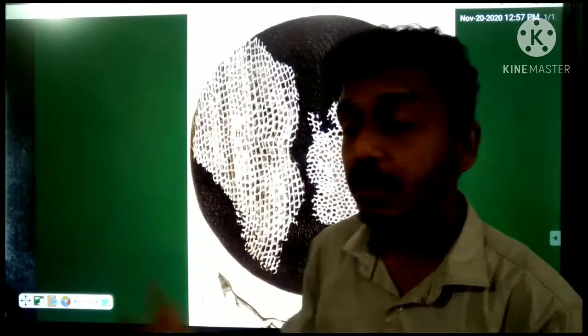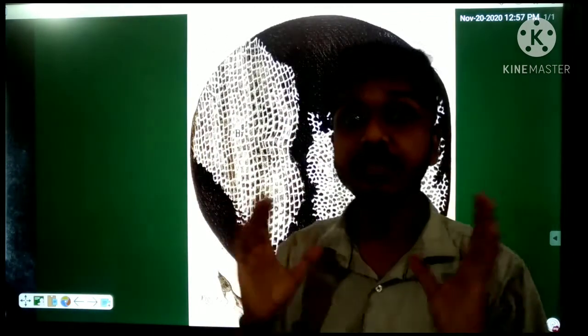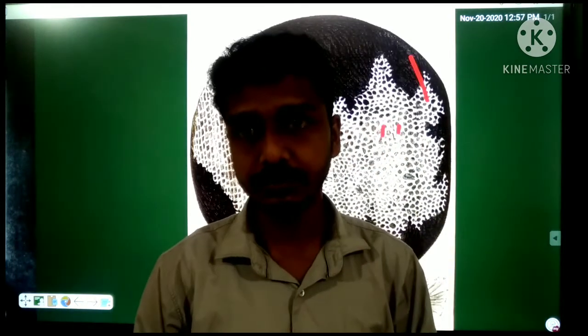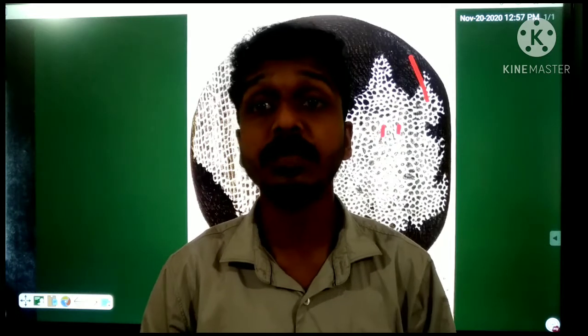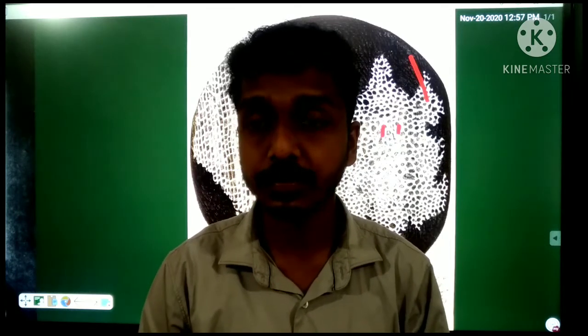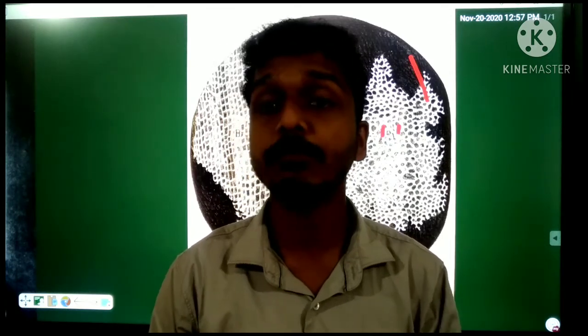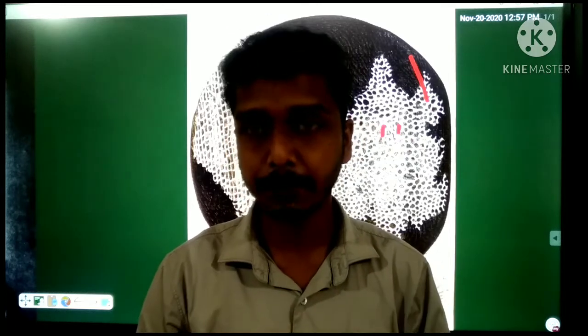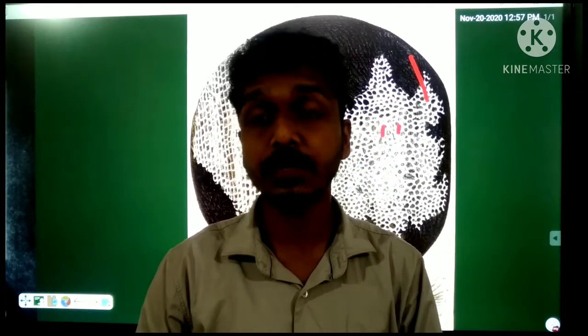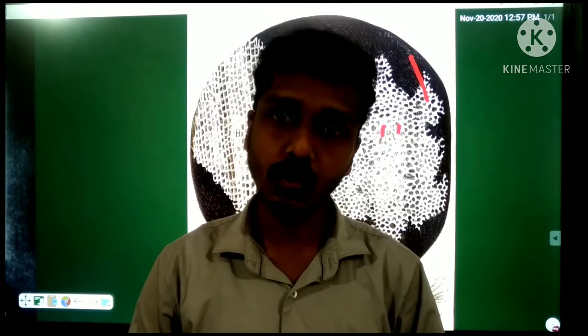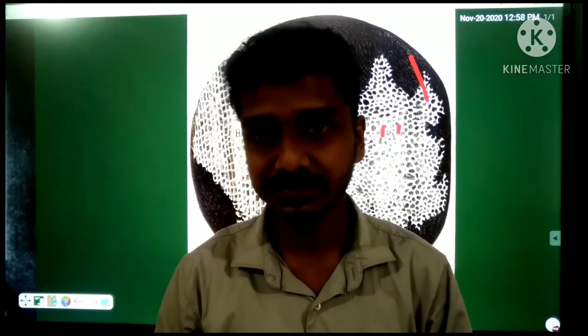He termed these chambers as cells, my dear. So he is the founder of the first cell, Robert Hooke, from the slice of cork, with the help of a magnifying glass. Understand, right? Robert Hooke discovered the first cell from the slice of cork.